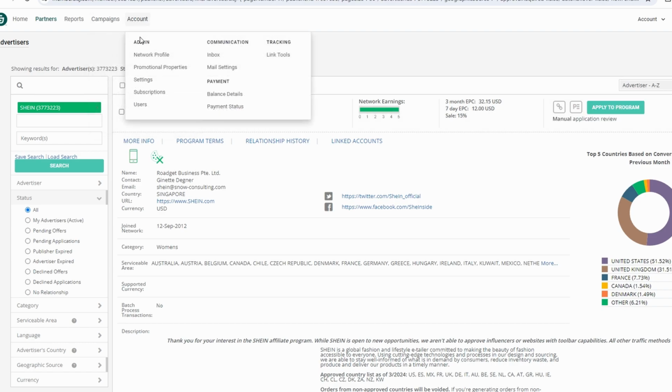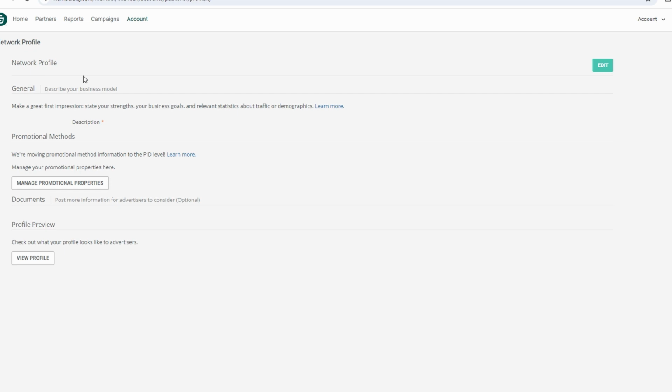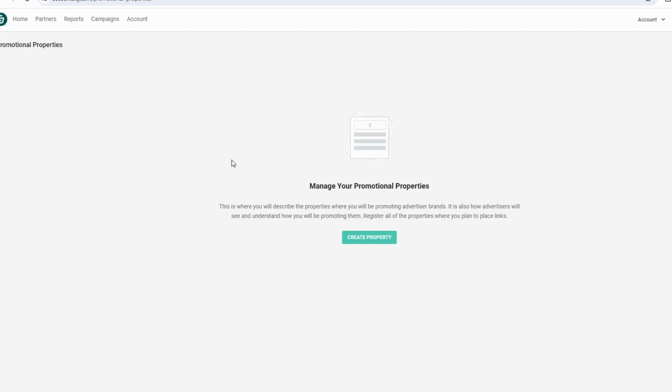Spend some time to customize your profile, explaining how you intend to promote Shein's products, and highlight any relevant experience, such as owning a website or having a social media following. Shein will review your application based on the information provided in your profile.